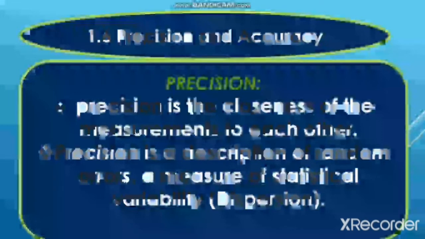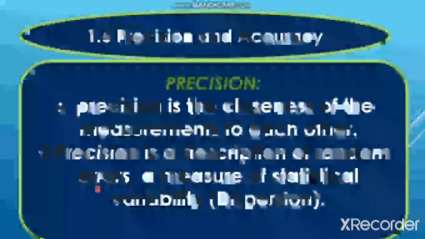But if each time the measured value is far apart from the previous value, that is, the first time you measured 9.7, the second time it is 9.8, the third time 9.10, 9.9 or 10, in that case the measurement is said to be less precise. The difference in the measured values for the same quantity at different times is caused by random error. So what is random error? Random error occurs due to changes in temperature, humidity, etc.